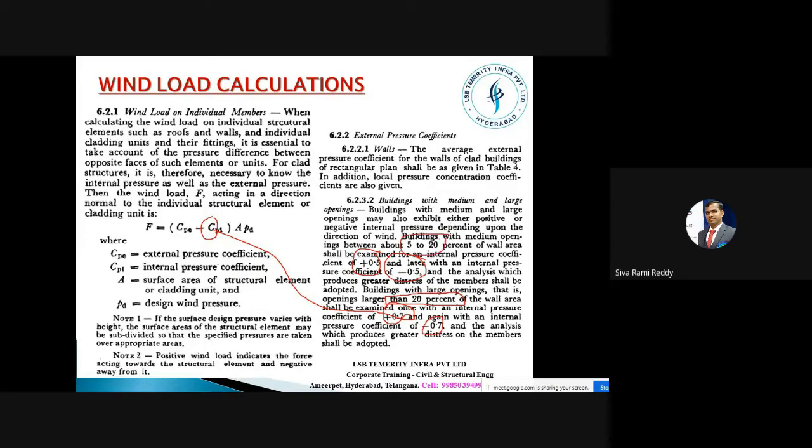Then you have openings of around 5 to 20%. Now we know what this PZ is, that means PD, which is the design wind pressure that we discussed in the previous slide. And we also know this A, which is the effective area.